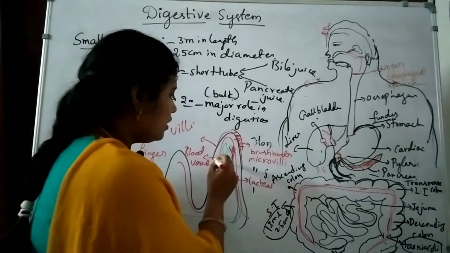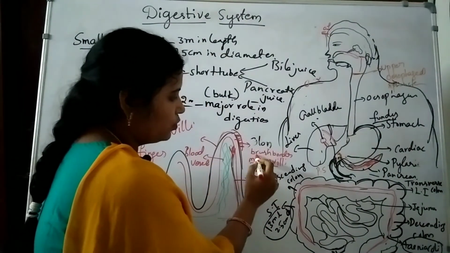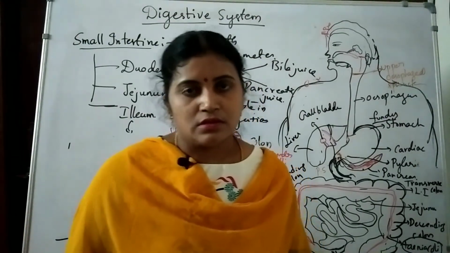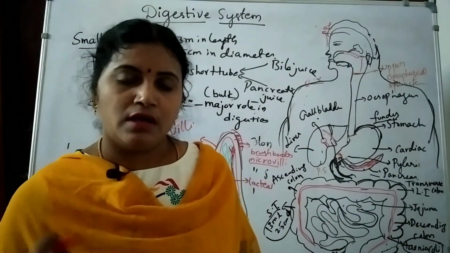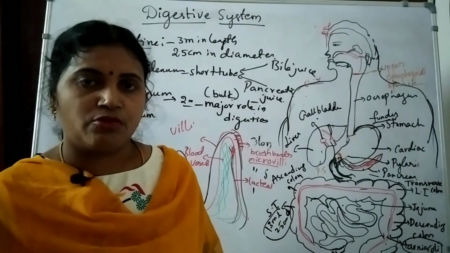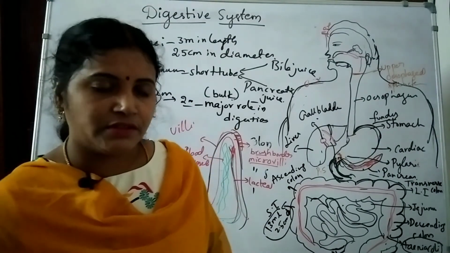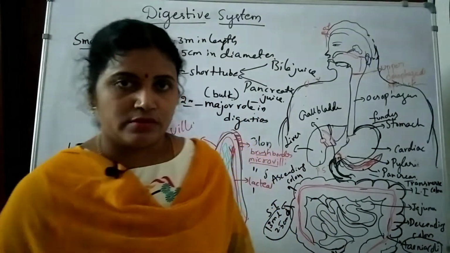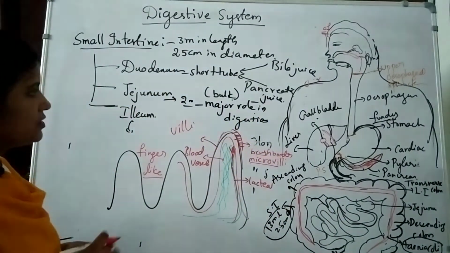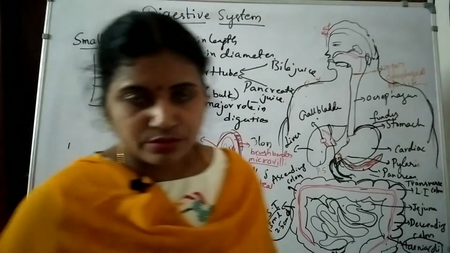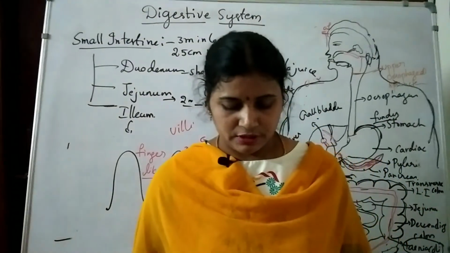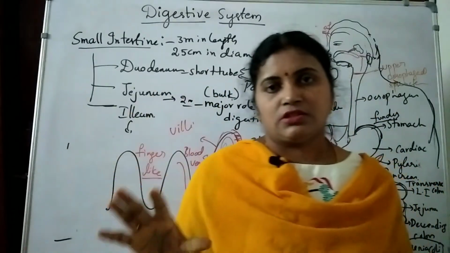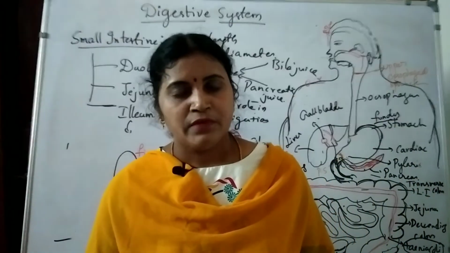The microvilli also have a brush border appearance. The brush border releases brush border enzymes for the digestion of protein, carbohydrate and fat molecules. So this is about the small intestine. Go through the entire topic of the alimentary canal, see all the important structures and their functions clearly, and